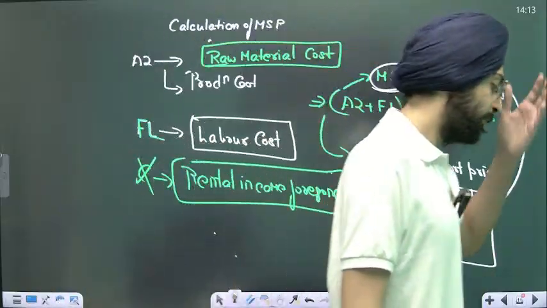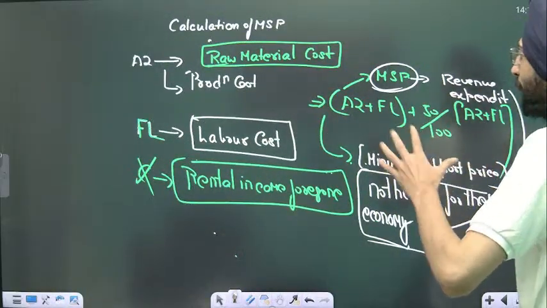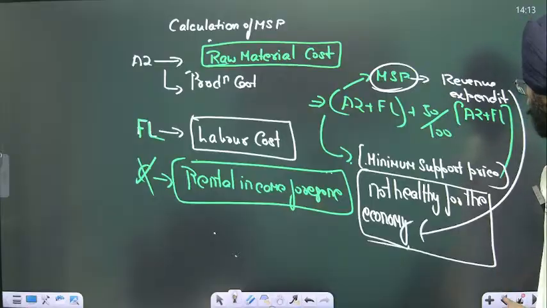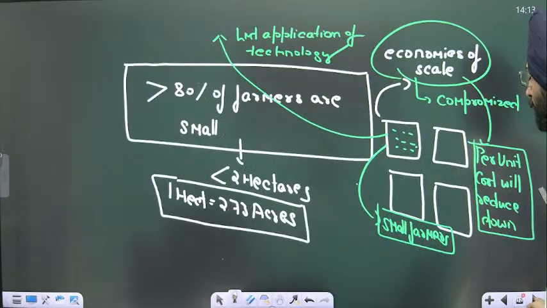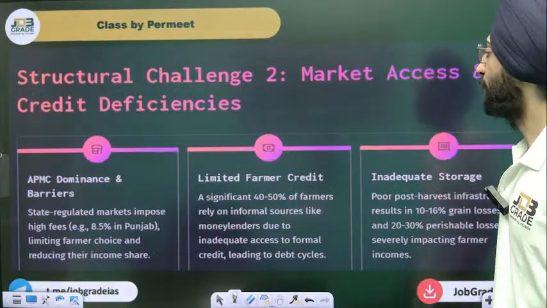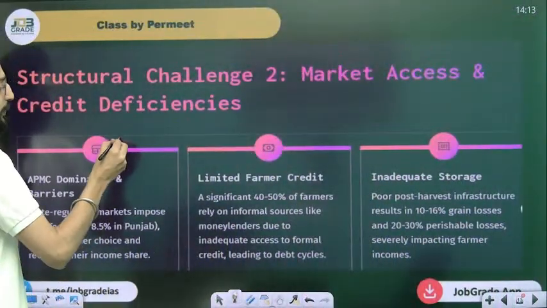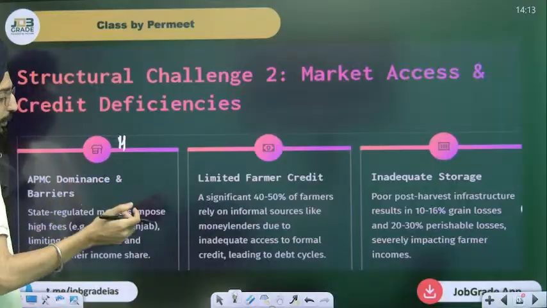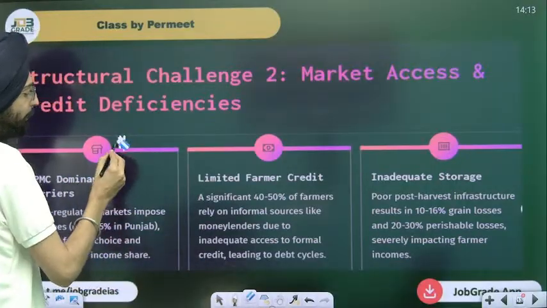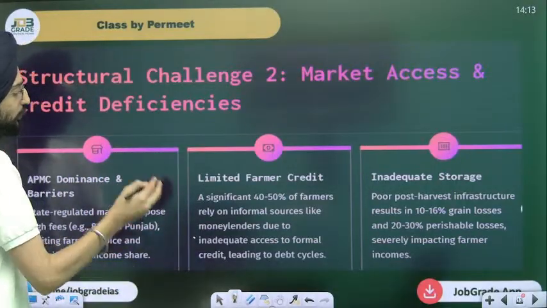Let me give you another instance. These are certain problems associated with the MSP. Now, coming back to the structural challenges, there has been, sir, APMC dominance. APMC mandis, agriculture produce marketing committees. This is called mandis.